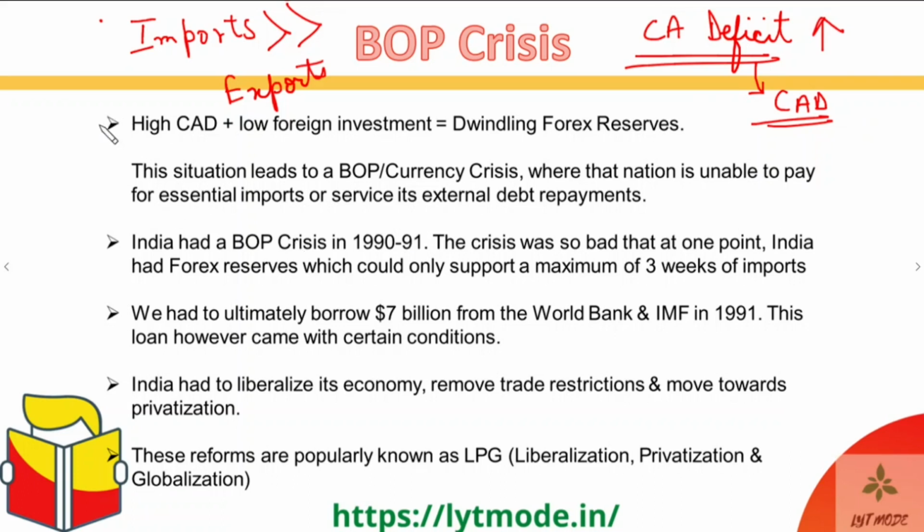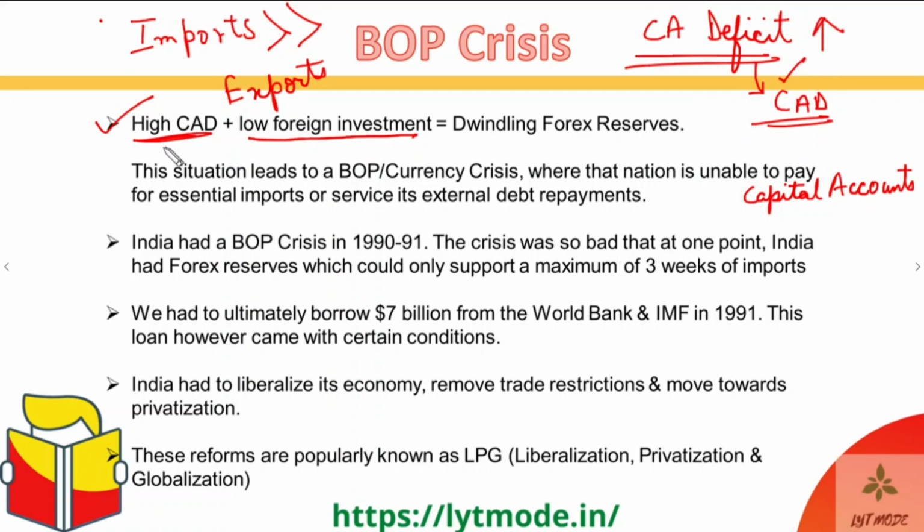So when we have a very high CAD, and at the same time the foreign investments are also low. Now what does a low foreign investment indicate? Low foreign investments indicate that the capital account is also going into a deficit, or if not a deficit, then the capital account's surplus is not very much, right? Either it is in deficit, or even if it is in surplus, that surplus is not sufficient to cover for the current account deficit, which is extremely high.